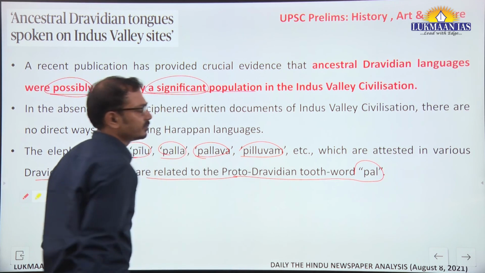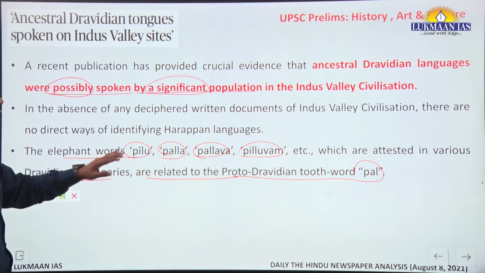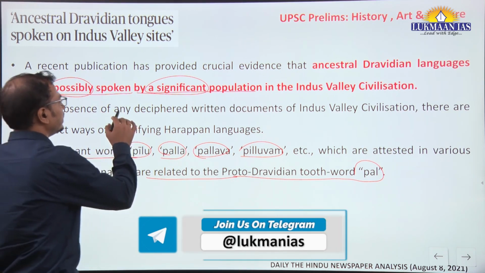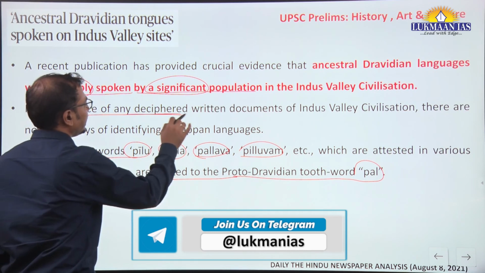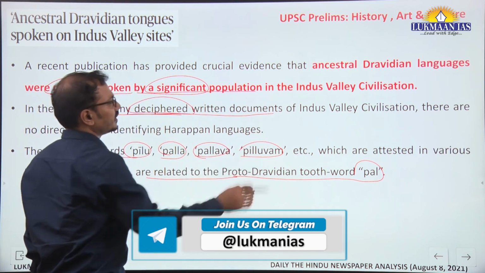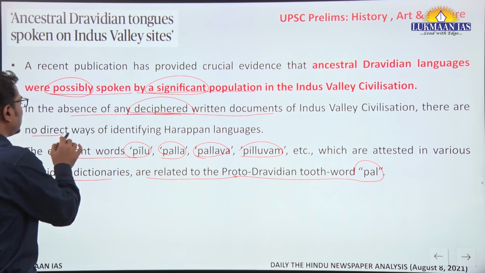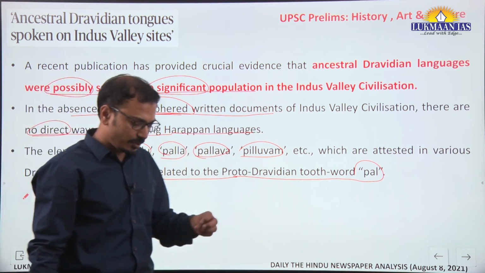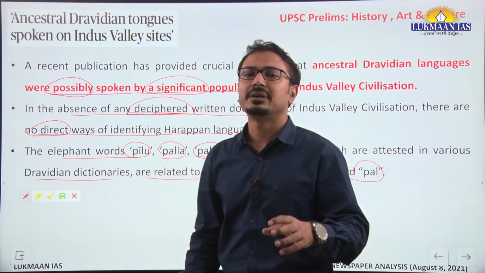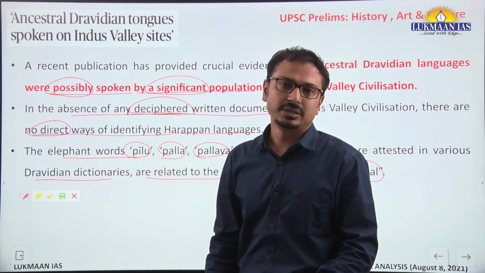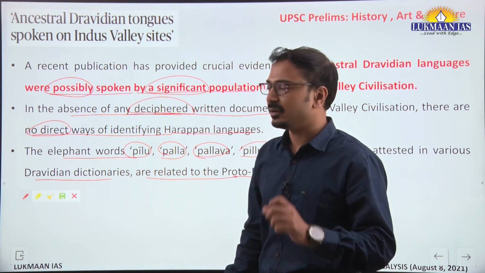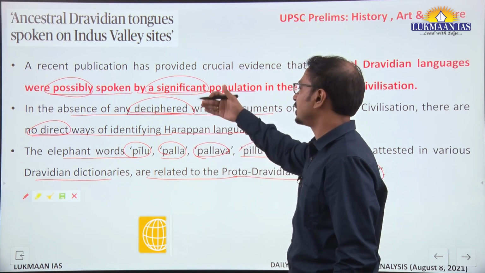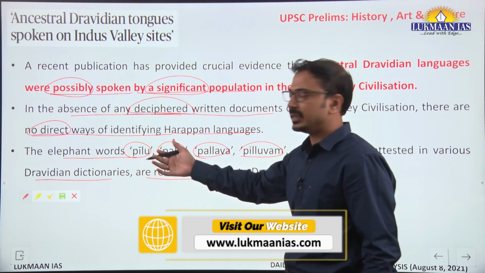Similar kind of wordings are used in the Indus Valley civilization, though we can understand that in the absence of any deciphered written documents of the Indus Valley civilization, there are no direct ways of identifying the Harappan language. At present, the only problem that we have is we have not deciphered the Harappan civilization language. We are not able to decipher that, all scientists or experts. So this is a good step in that direction.